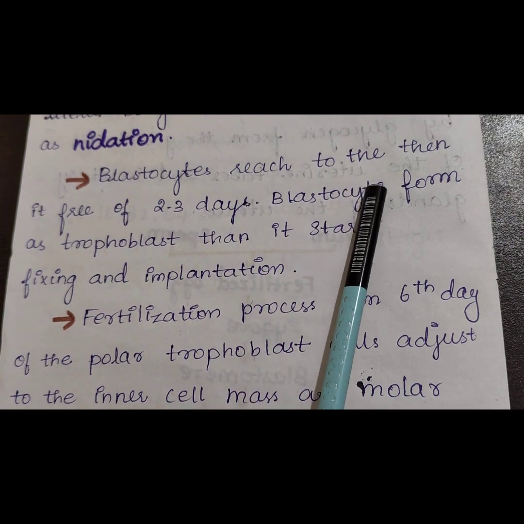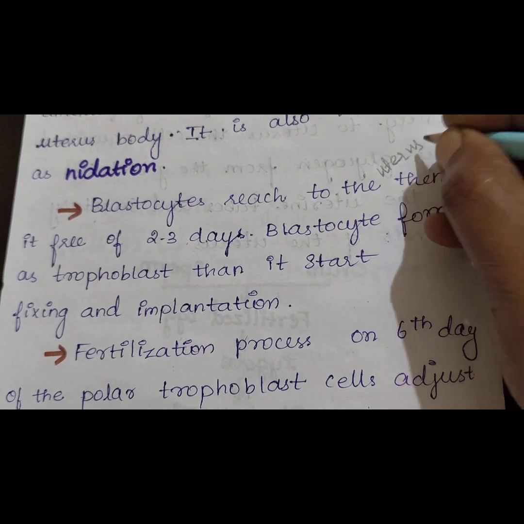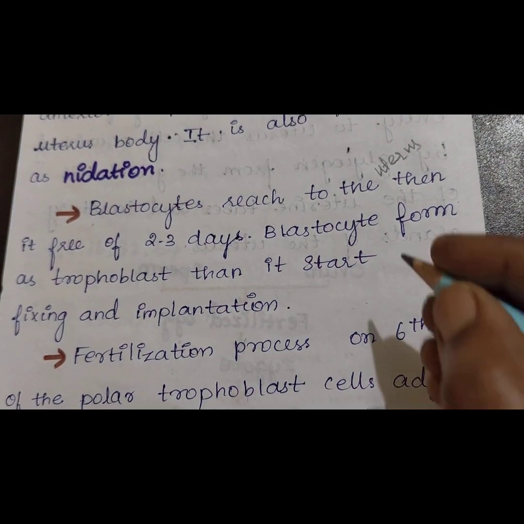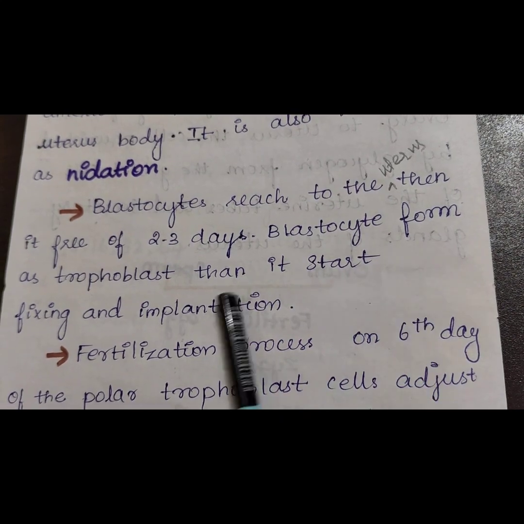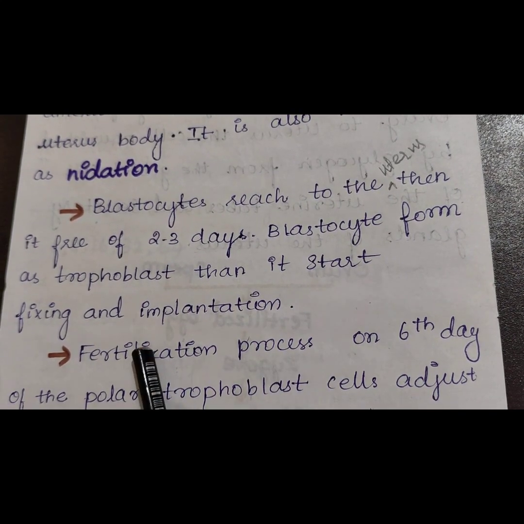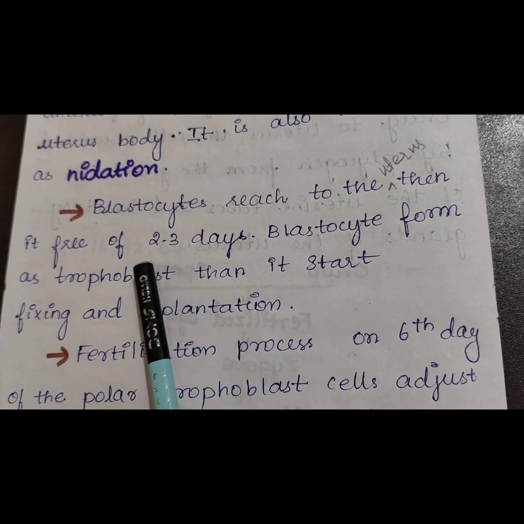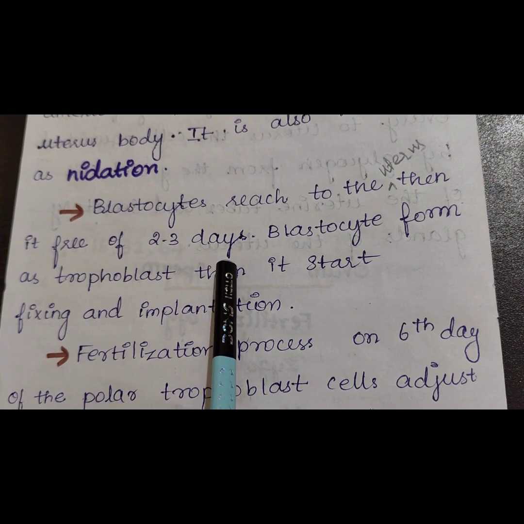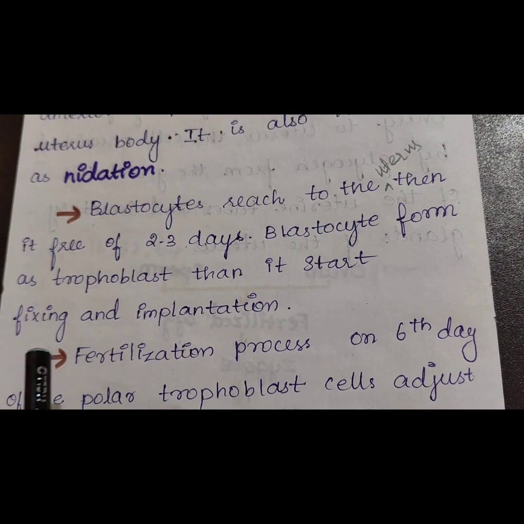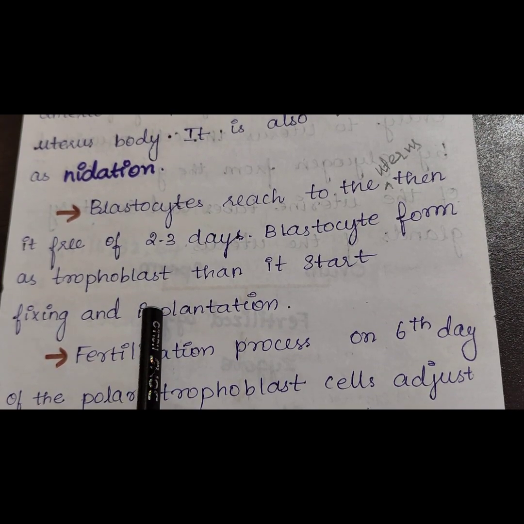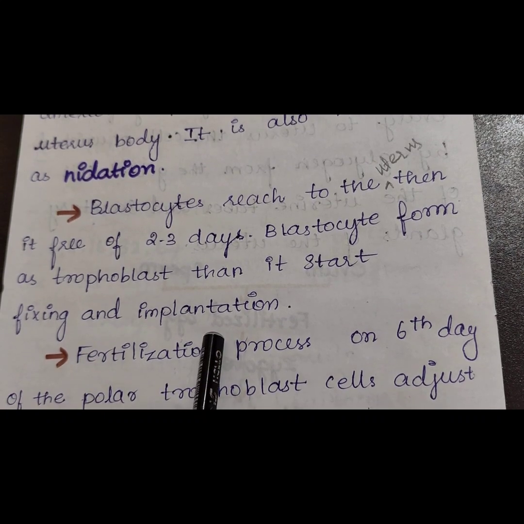Then the blastocyst forms the trophoblast, and after forming the trophoblast, it starts fixing, that is, implantation.